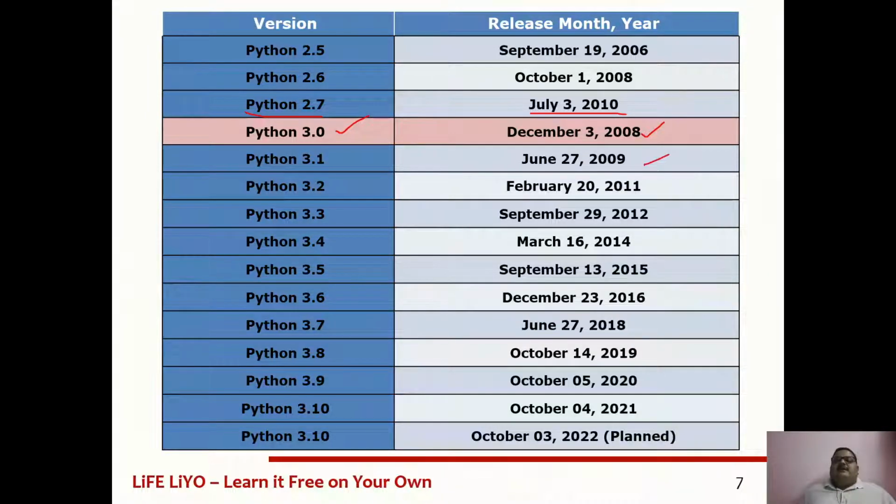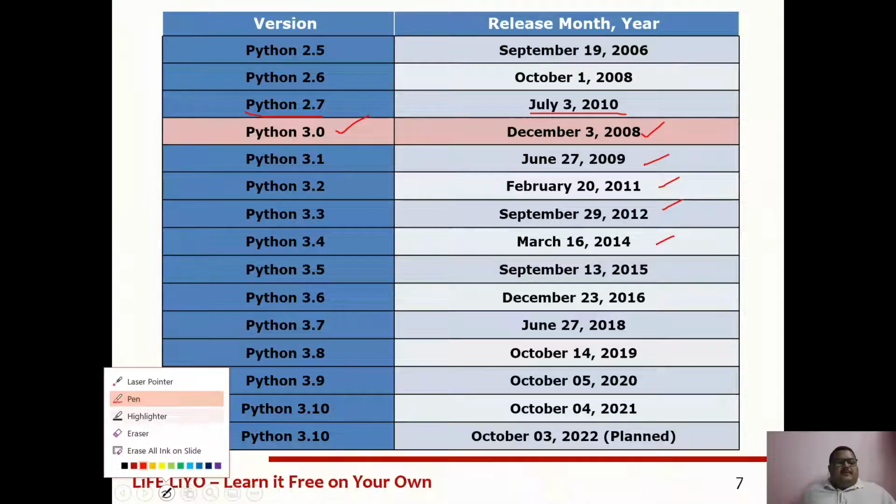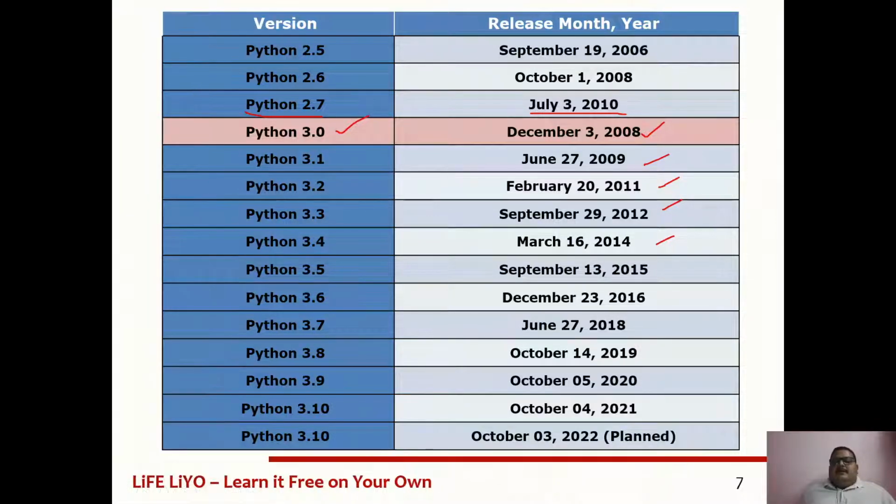Like that, continuously they are releasing different versions. There is an update from the Python organization every year. The recent release was Python 3.10, released on October 4, 2021. Python 3.11 is planned to be released on October 3, 2022.